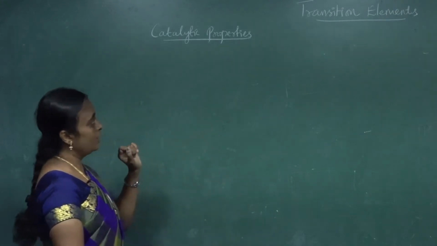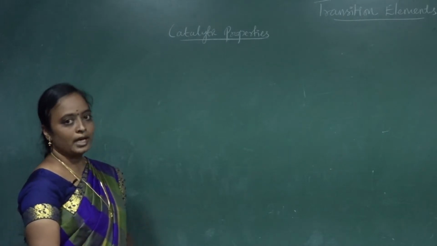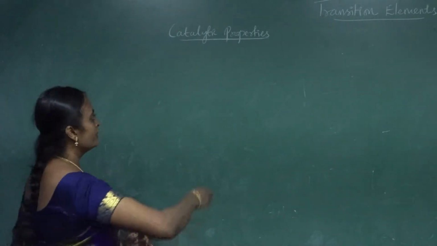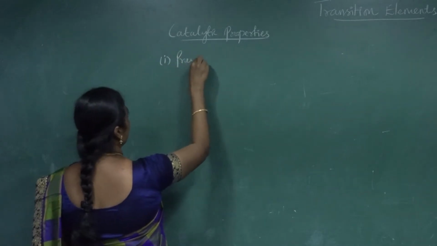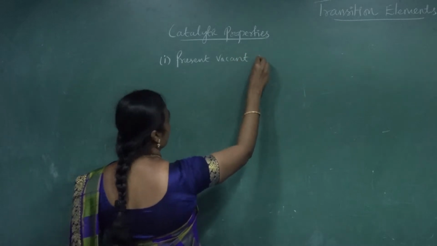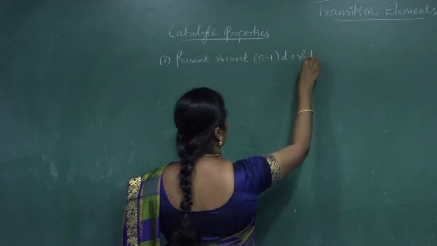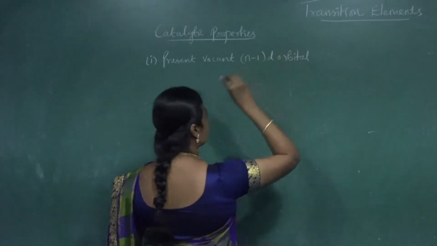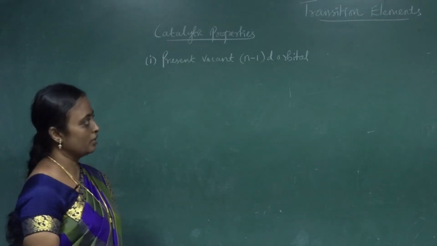First, the catalytic property of the transition elements is due to the presence of a vacant n-1 d orbital.